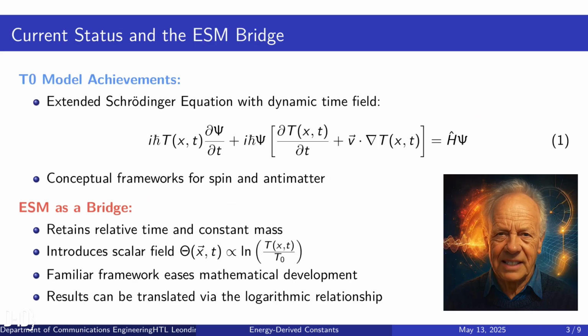We have already made significant progress in integrating the Dirac equation into the T0 model. Our achievements include extending the Schrödinger equation with a dynamic time field, as shown in this equation, and developing conceptual frameworks for spin and antimatter. To address the remaining challenges, we are using the extended standard model as a bridge.